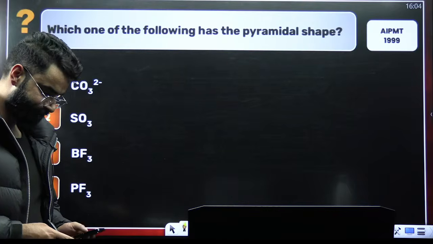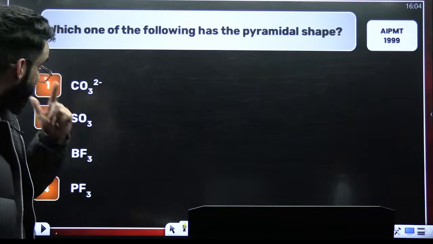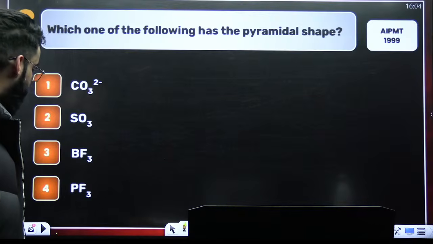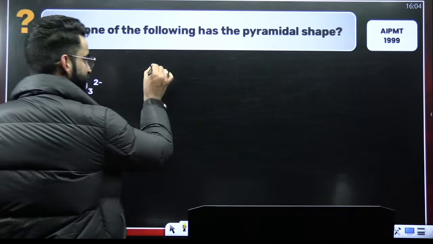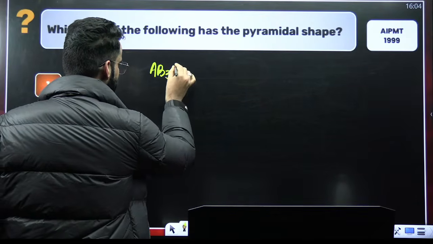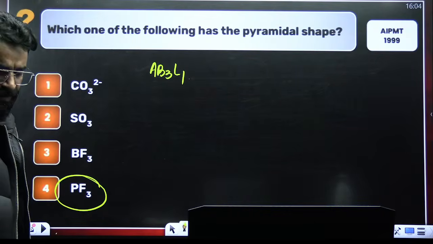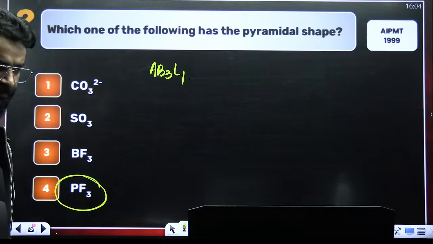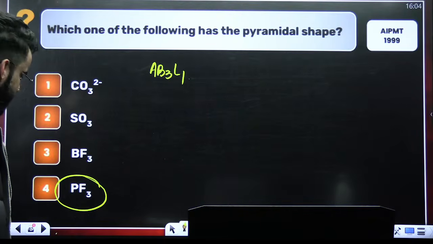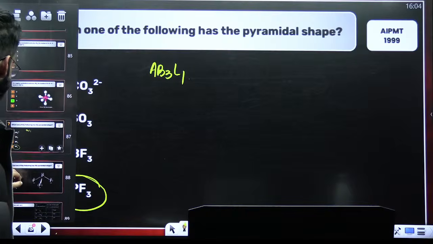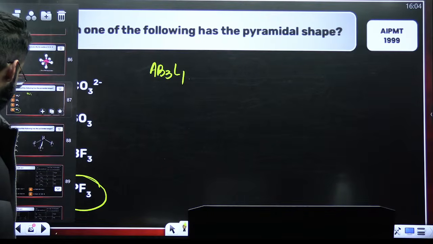Everyone. Pyramidal shape. Pyramidal shape means AB3L1 type. Now, which of the following is AB3L1? You can directly see it's PF3, which is AB3L1. AB3L1 means pyramidal shape. Yeah? Perfectly done.